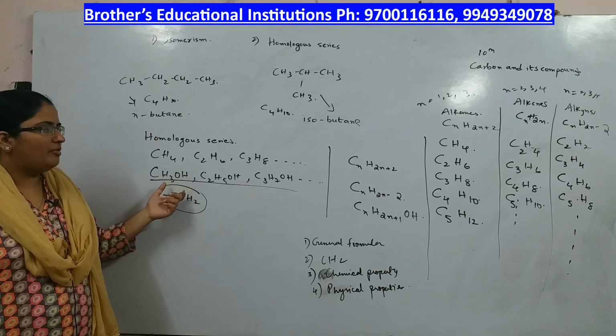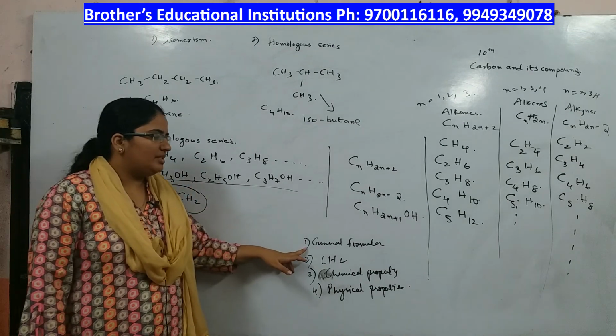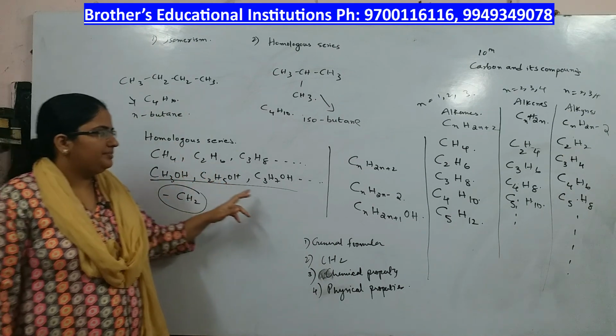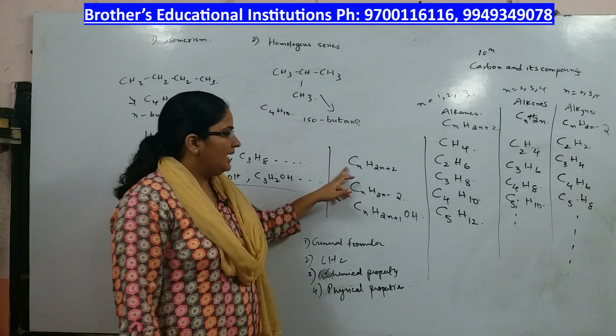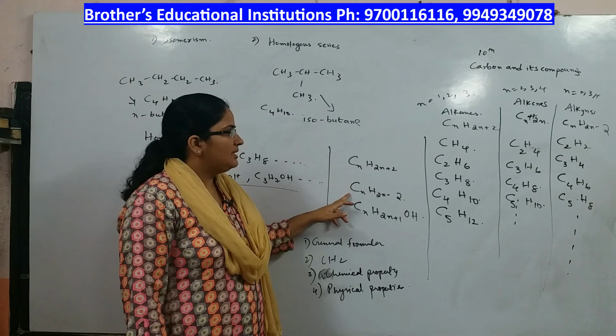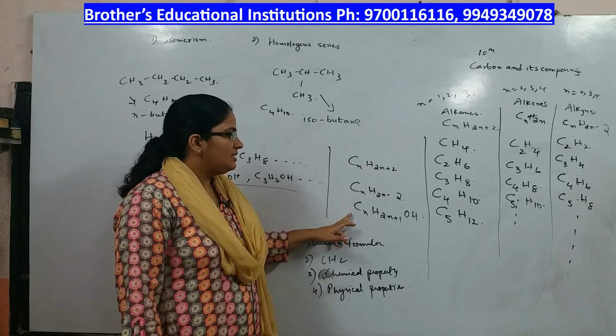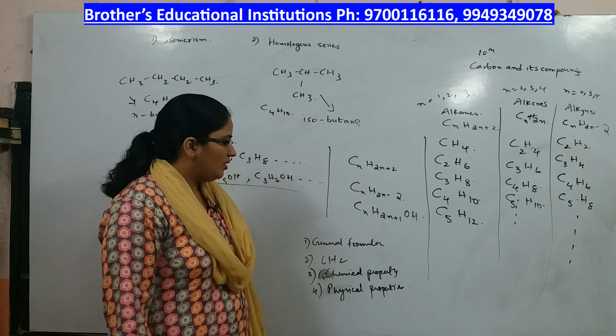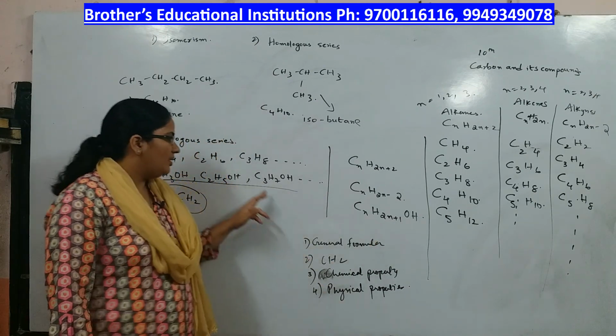What are the properties of homologous series? They have the same general formula, all have one general formula. Example, alkane, alkene, alkyne, and alcohol, CnH2n+1OH, this is an alcohol. They all differ by a unit CH2.